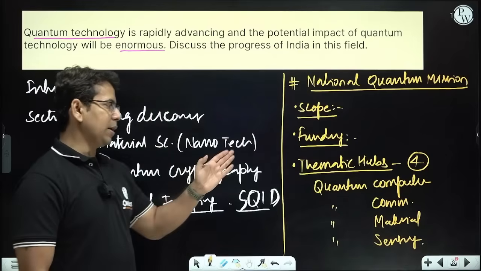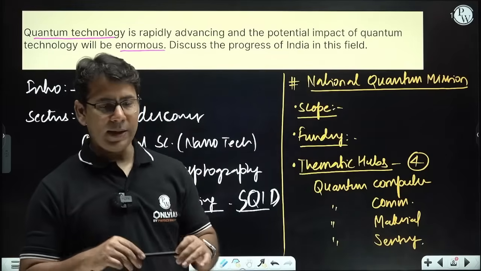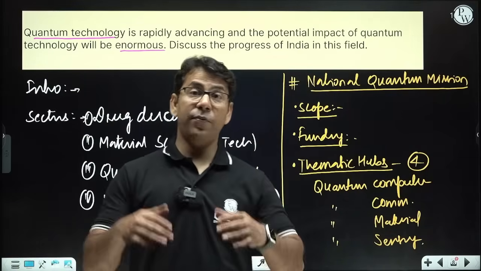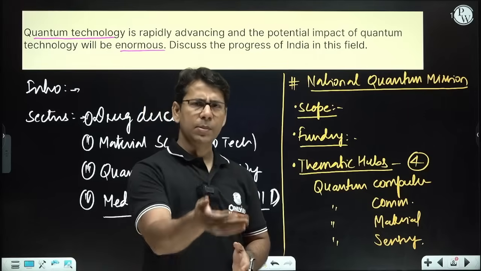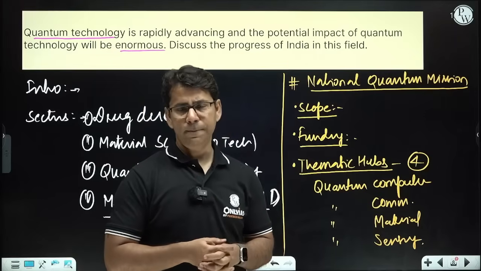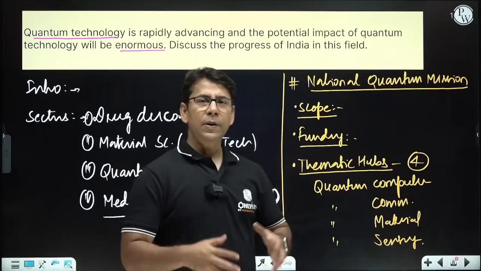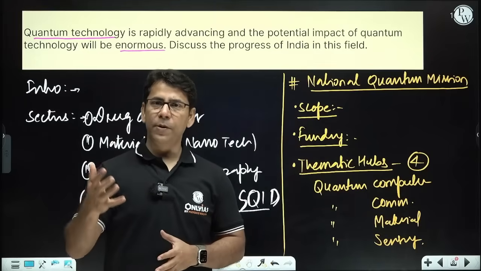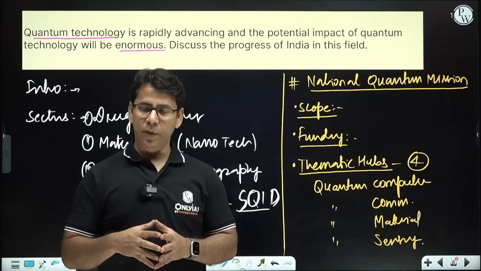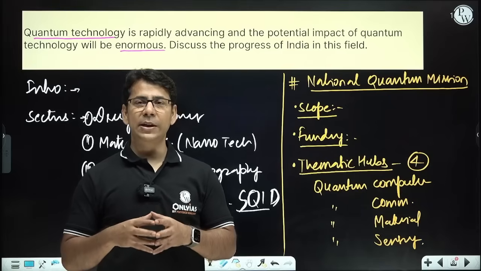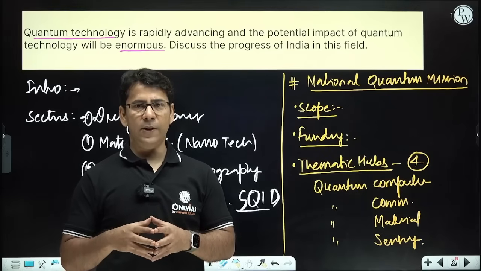So when I say quantum computer, India is all set to develop its first quantum computer in the coming months only. It's almost complete, right? So quantum computer will be a new era of computing, a new way of computing where we can handle very complex data in a very short span of time.